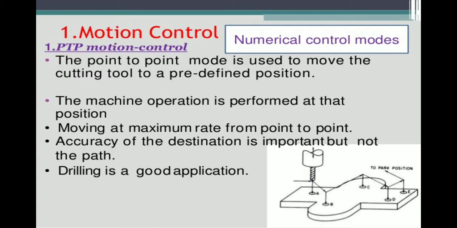The point to point mode is used to move the cutting tool to a predefined position. In the point to point control system, for example, you can see the diagram. If a product is taken, this is the cutting tool position.